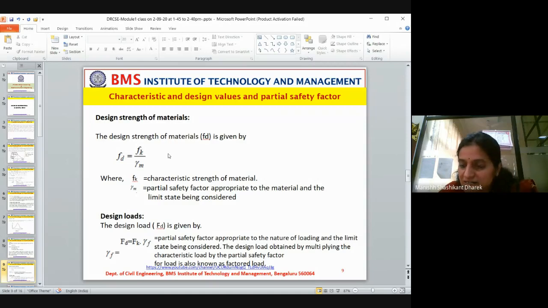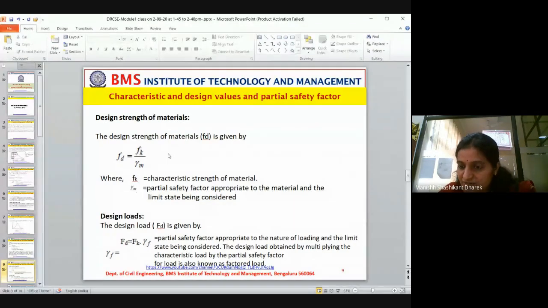To be more specific, I'll take the same example of a person. If the person has a capacity to carry 75 kgs, we will not take the full 75 kg. For safety purposes, we will assume that person will carry only 50%. That means we are reducing the capacity. That means there is a safety factor of 25 kgs more.